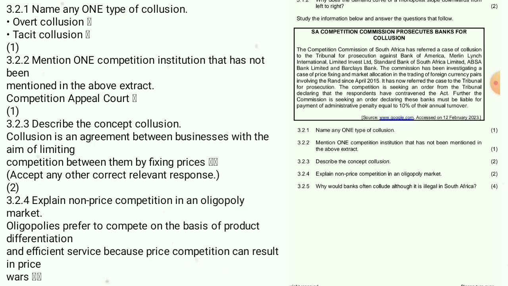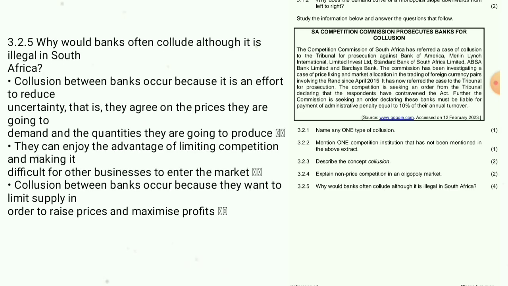3.2.4, explain price competition in an oligopoly market. Oligopolies prefer to compete on the basis of product differentiation and efficient service because price competition can result in a price war. Okay. 3.2.5, why would banks often collude although it is illegal in South Africa? Collusion between banks occurs because it is an effort to reduce uncertainty. They agree on the prices they are going to demand and the quantities they are going to produce. They can enjoy the advantage of limiting competition and making it difficult for other businesses to enter the market.